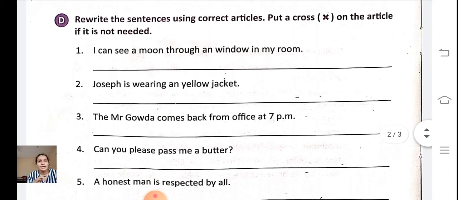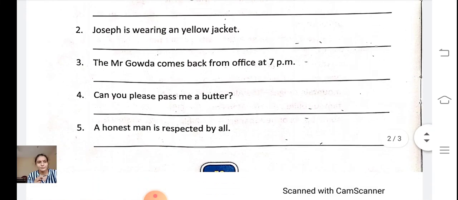Okay, now the next. Joseph is wearing an yellow jacket. So what will be the answer, students? Here you can see, students, the word yellow begins with a consonant sound. So here we use the article a, not an. Joseph is wearing a yellow jacket. Now the rest you have to do by yourself.